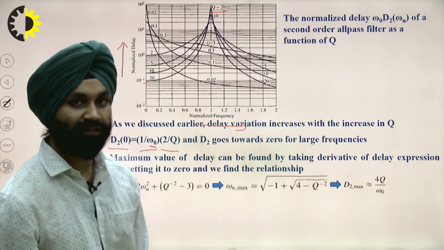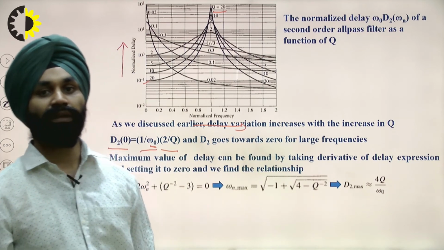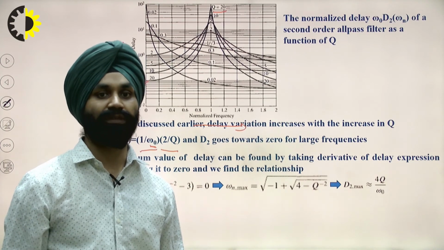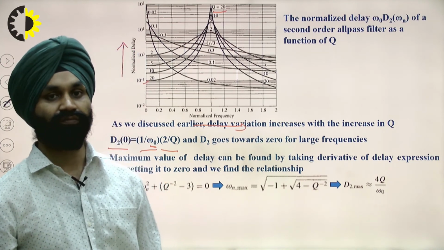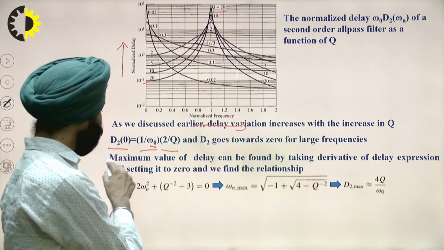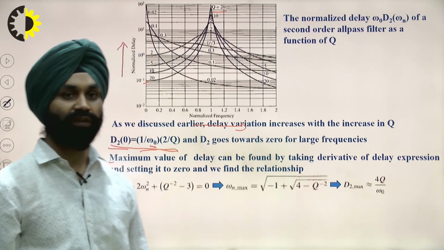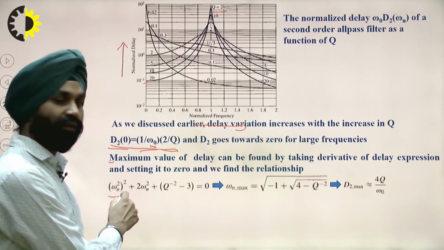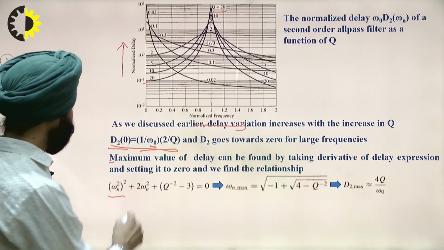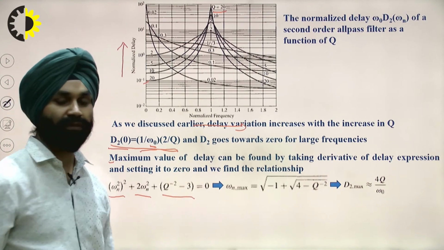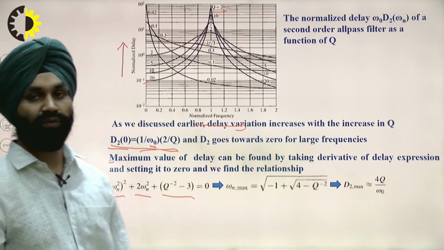So the maximum value of delay can be found by taking the derivative of this expression and setting it to 0. If we take the derivative of this equation and set it to 0, this will give omega n squared whole squared plus 2 omega n squared minus 3 is equal to 0.